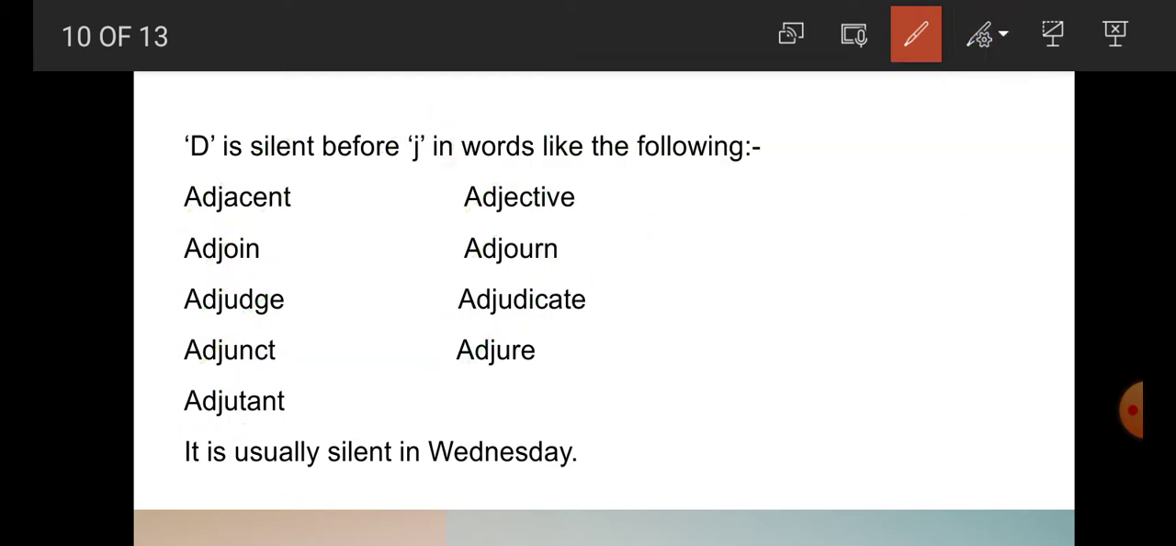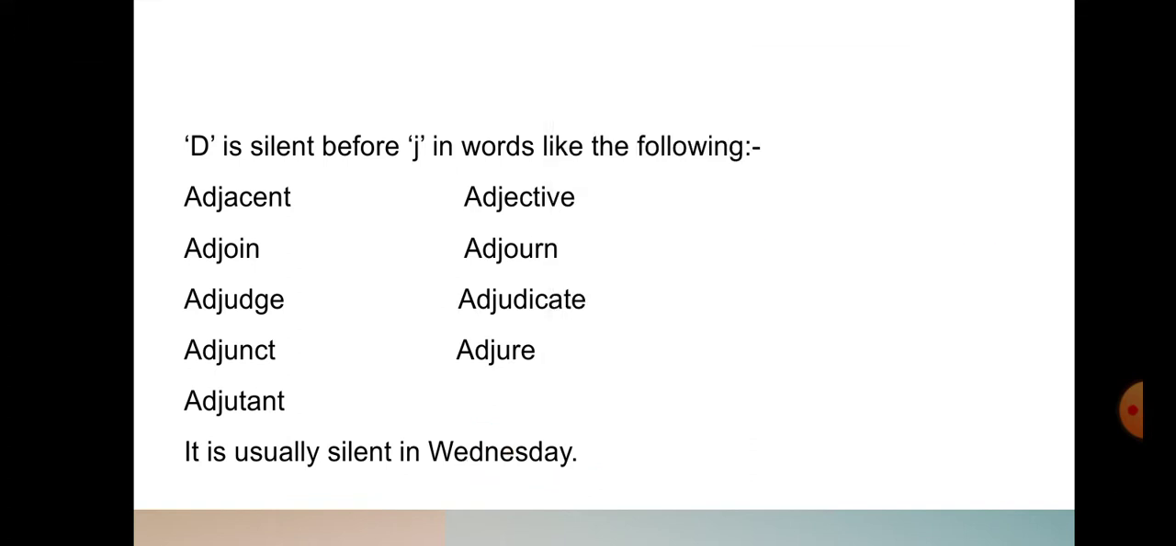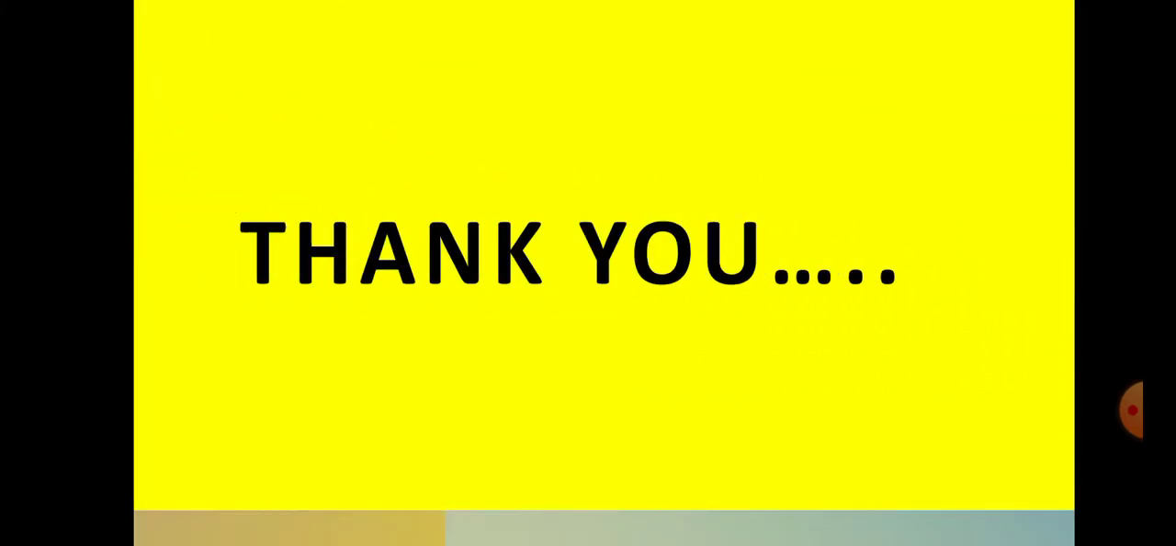Now students, it is usually silent in Wednesday. Here D is silent. How is it pronounced? Wednesday. D is silent here. So students, we have got that D is silent in the following words. So we have to follow the rules.